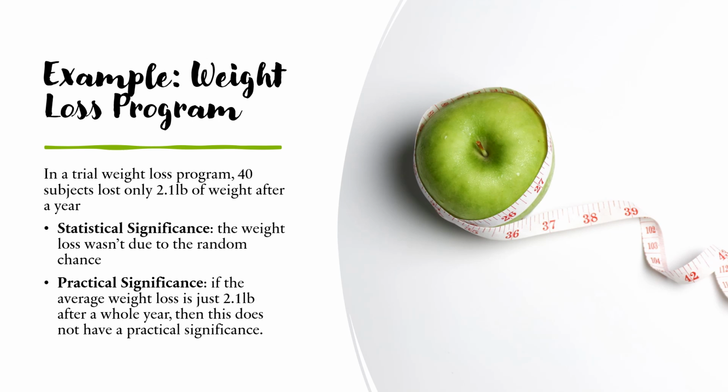But what if the average weight loss is just 2.1 pounds after a whole year? It's statistically significant, sure, but not super helpful in real life. To these people, it is not worth the time, cost, and effort for a whole year just to lose 2.1 pounds.